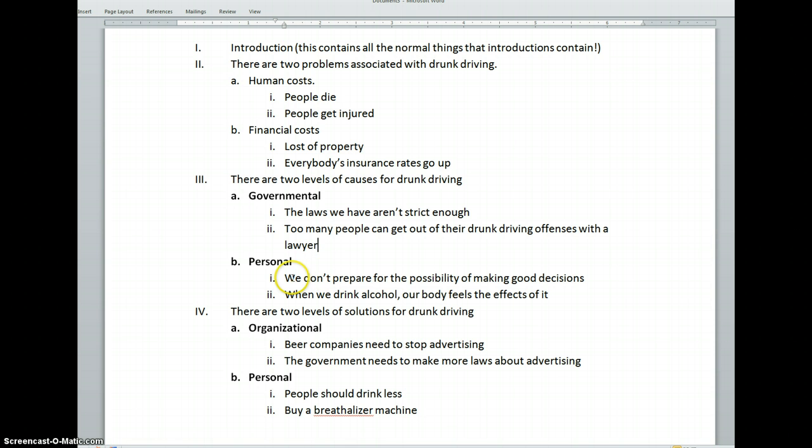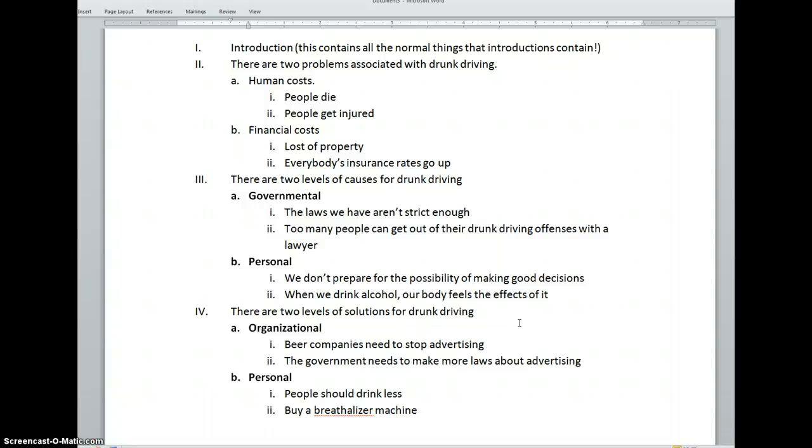All right, next cause, personal cause. We don't prepare for the possibility of making good decisions. Okay, I can buy that. However, this next cause is problematic. When we drink alcohol, our body feels the effects of it. That is true. The problem is there's no way to solve this, right? This is an unsolvable cause because that's just the way bodies work. So we don't want to bring up a cause that is unsolvable. It's not going to be good when we try to get to our solutions. How are we going to solve our body feeling the effects of alcohol? There's no way to change the format of alcohol to make us not feel it. So that's just the way it is.